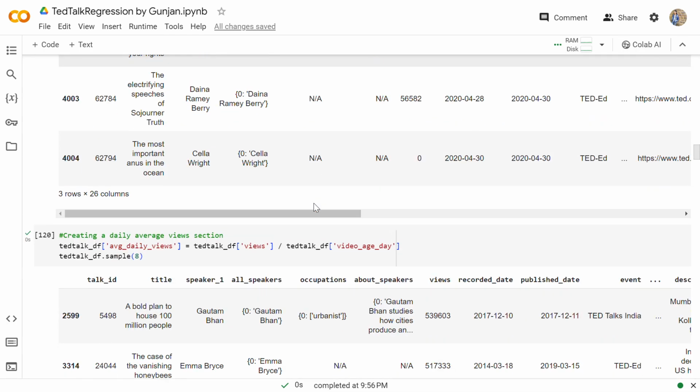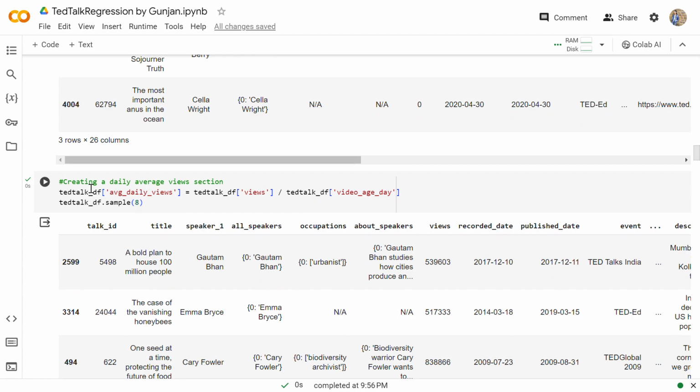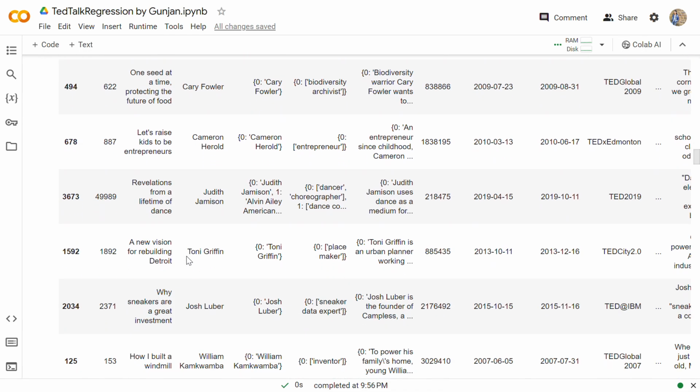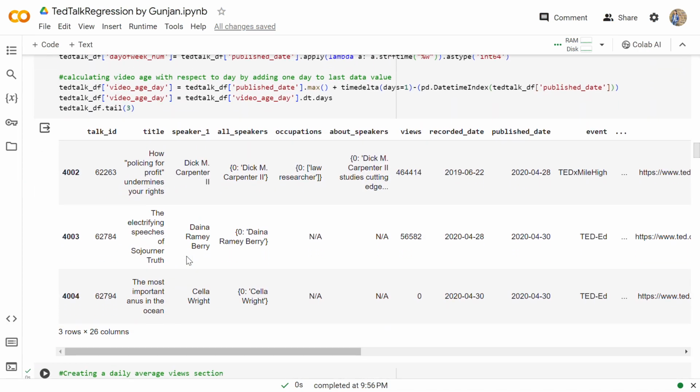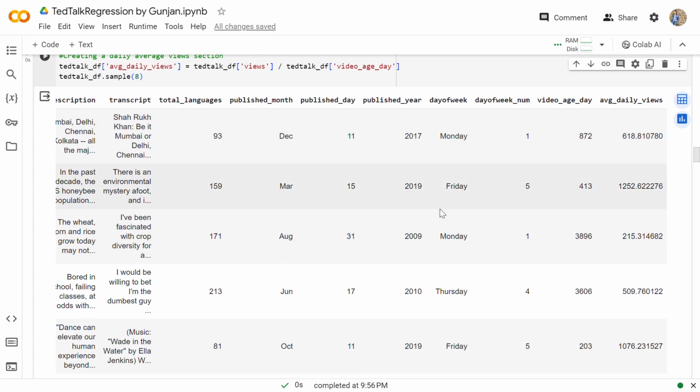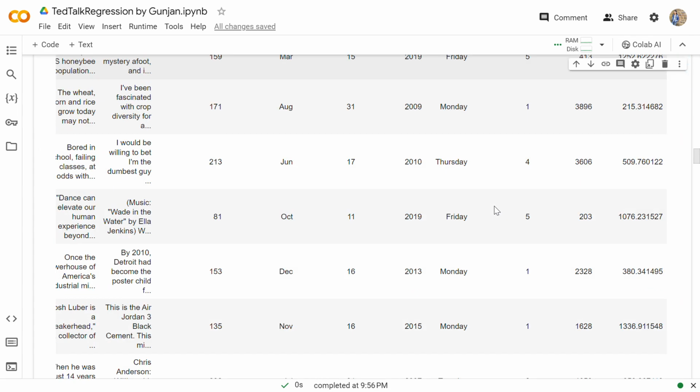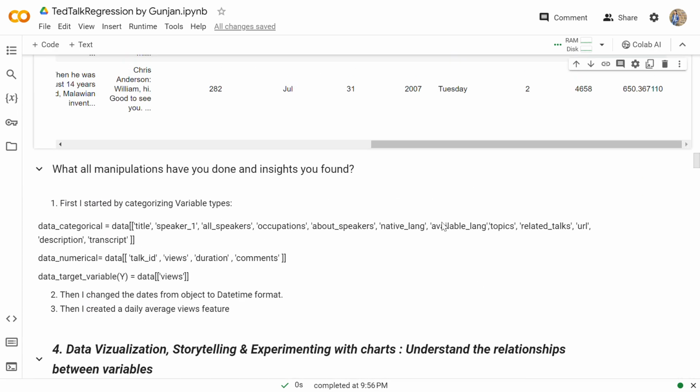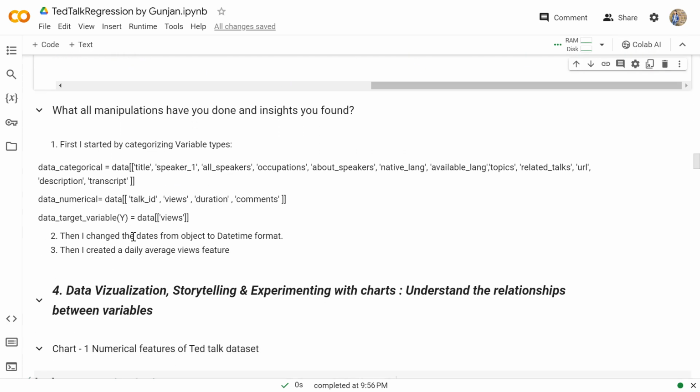So moving further, we are now creating a new column by the name of average daily views, which is views divided by the video age in days. From here we can see that we have successfully made the new column, average daily views. Then, in the manipulation I did above, first I started by categorizing variable types.